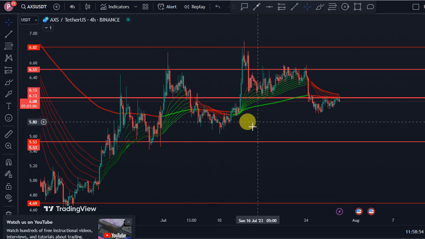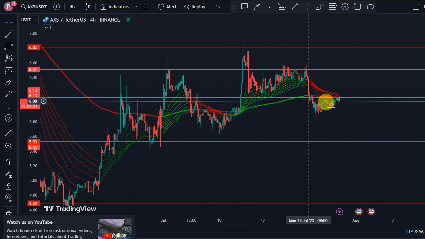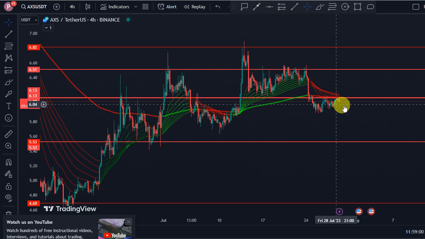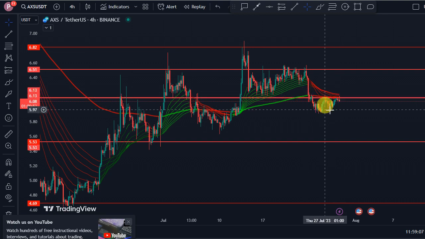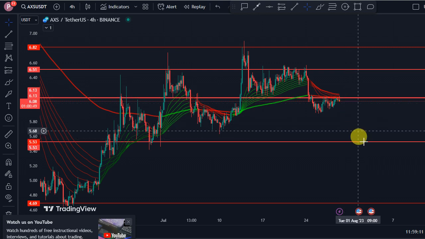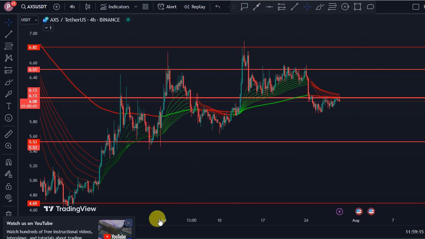So basically, this has just been a build of momentum and a fight with the 200 EMA for AXS. Currently, we have broken this support, turned resistance. As you can see, it broke the support, came back and retested it as resistance, and we probably could see that push to the bottom of the range, right there at the $5.5 level.